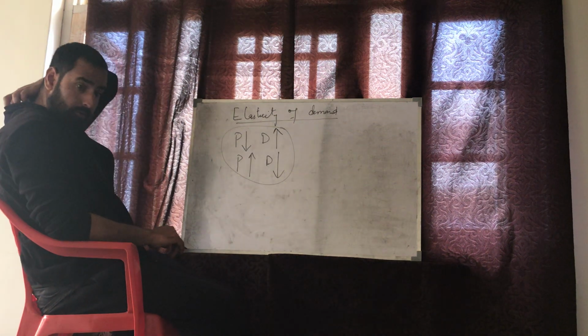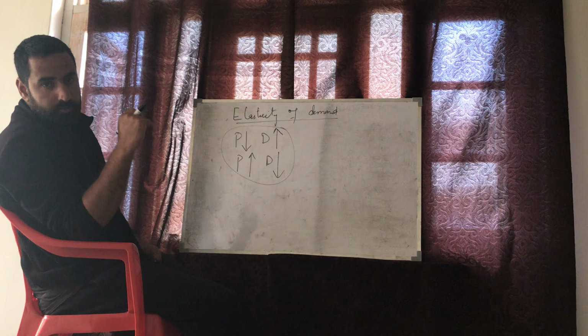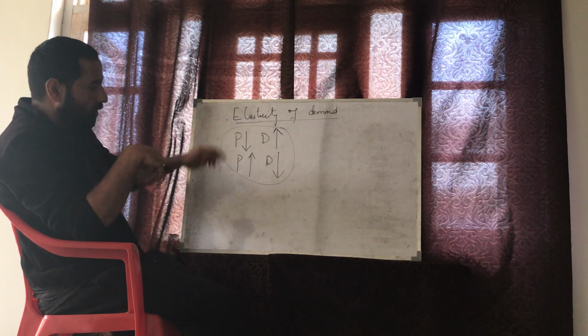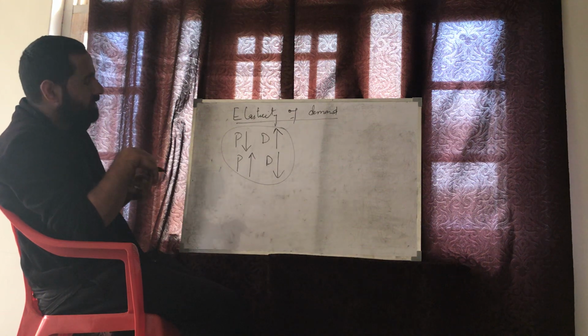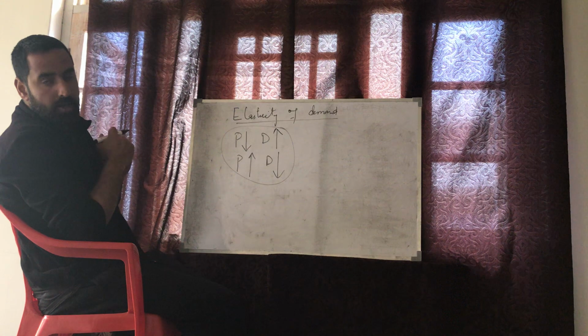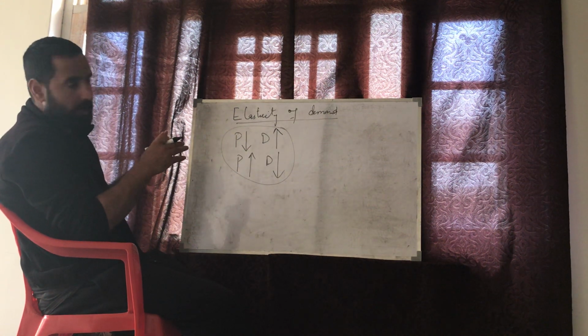The law of demand is simply about the direction in which price and demand go. If there is a fall in the price, there is an increase in the demand, and when there is an increase in the price, there is a decrease in the demand. This is what is being said by the law of demand.